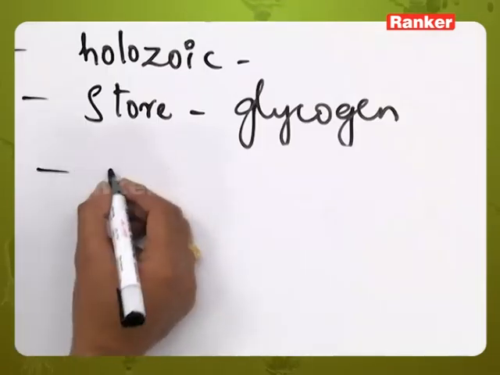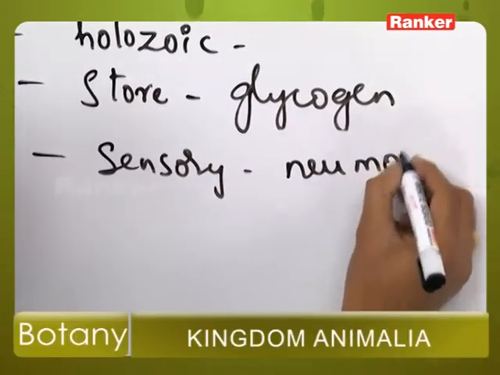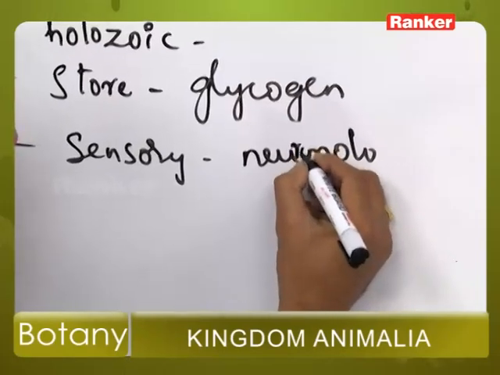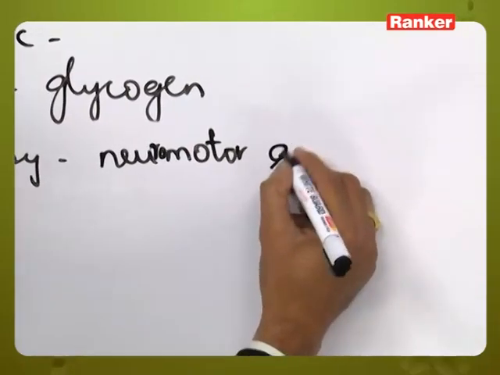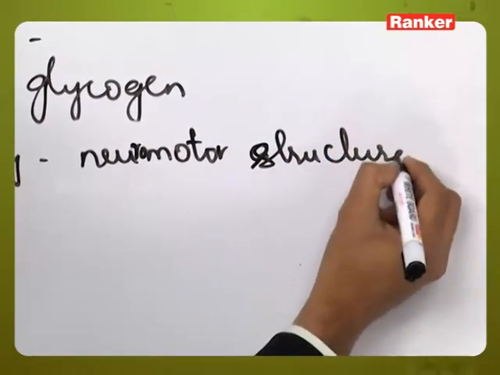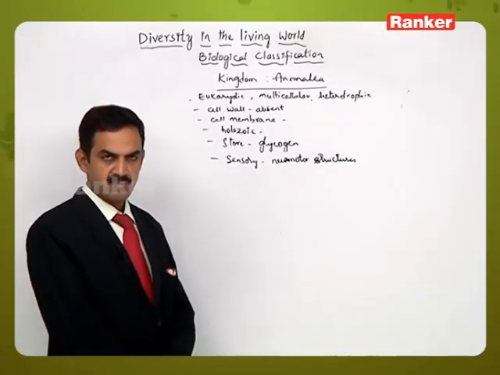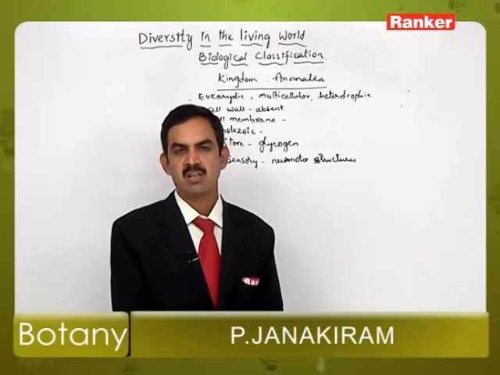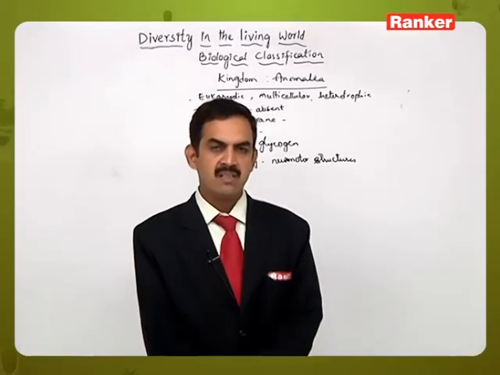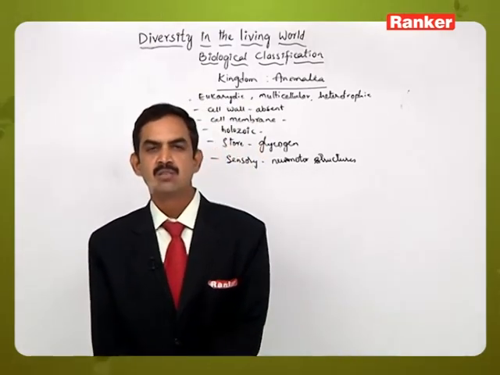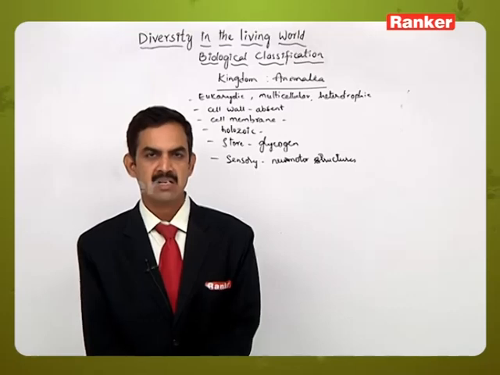Apart from that, these members have sensory and neuromotor mechanism, which is controlled by the nervous system, the spinal cord and the brain, and the stimulus will be received by those structures from different sense organs, and the response is provided by the brain through the nerves to individual organs to show the response.